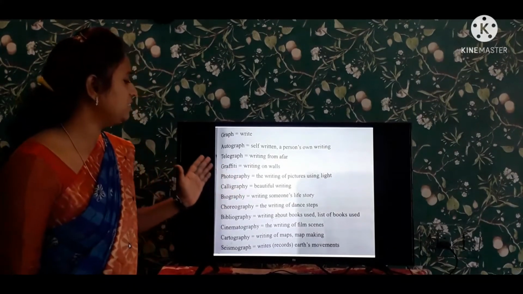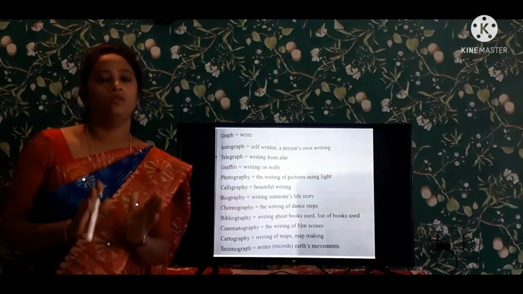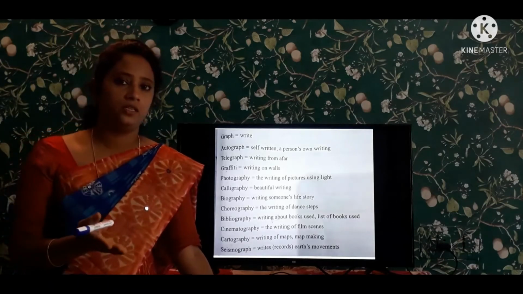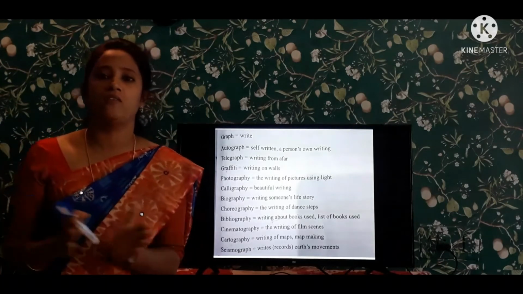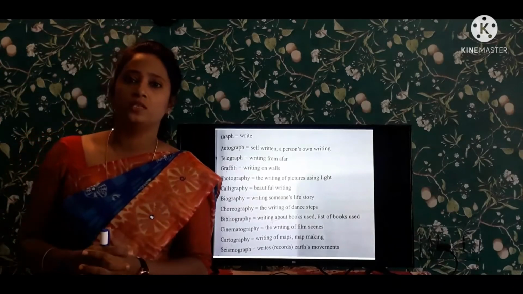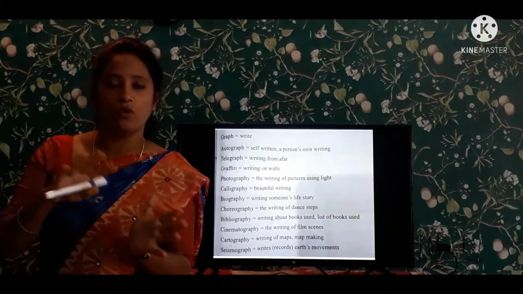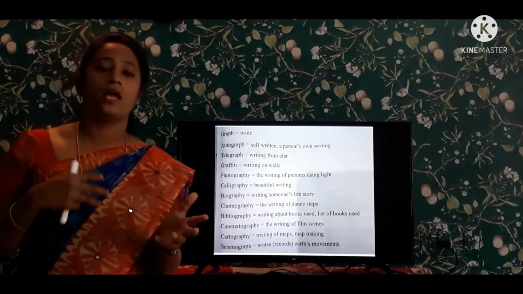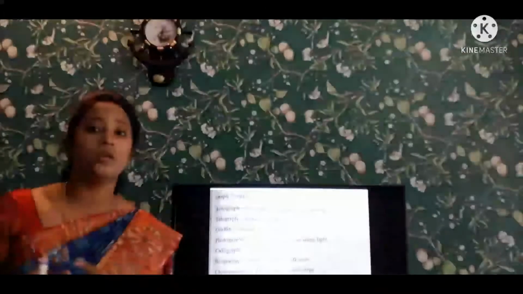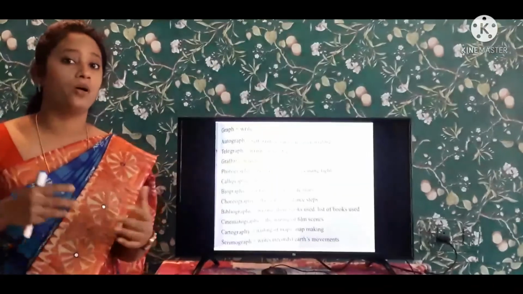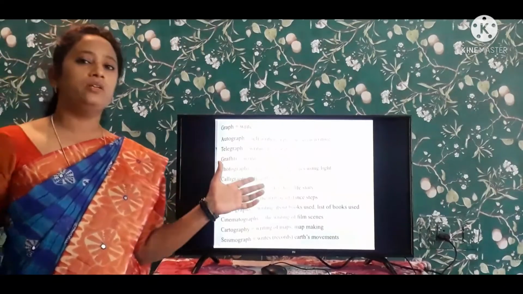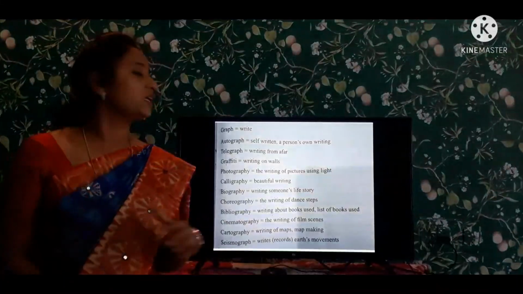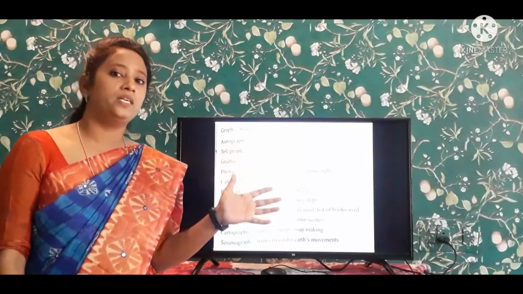Next is graffiti. Graffiti is writing on walls or drawing on walls. If you write on the wall, it is graffiti. If you draw a picture on the wall, it is graffiti. Now if you see our school walls, it's really beautiful, with many writings and drawings on our school walls. They really have excellent, beautiful pictures on our school walls. So that is the graffiti that somebody painted.